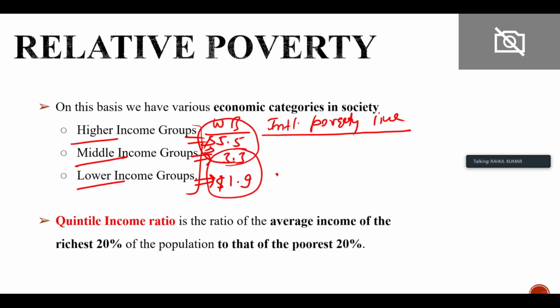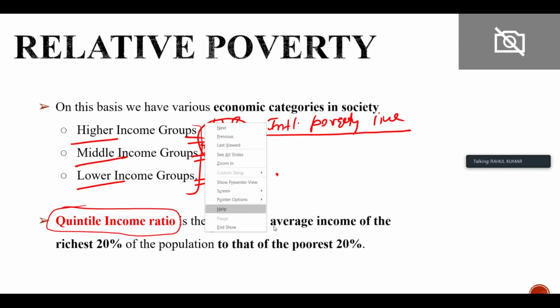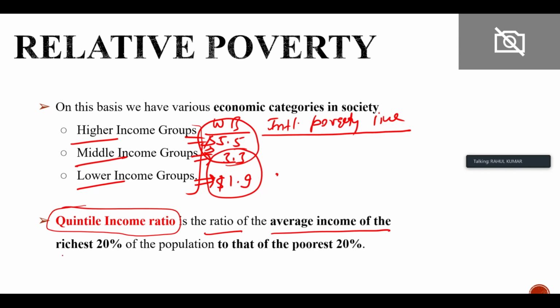Quintile income ratio, so this is one term, quintile income ratio. It represents the ratio of the average income of the richest 20% to that of the poorest 20%. Suppose the average income of the richest 20% is 20 crore, and the average income of the poorest 20% is suppose 1 crore. Accordingly we can calculate the ratio, and this will represent the inequality.